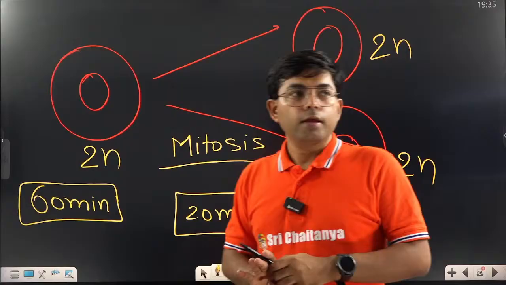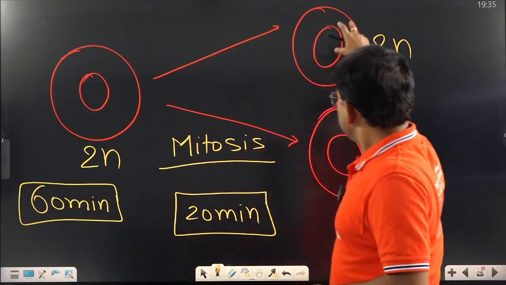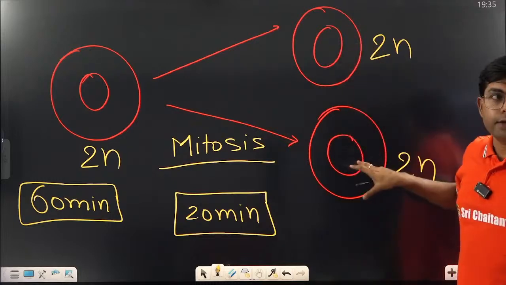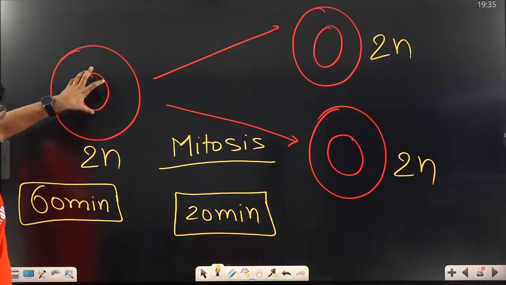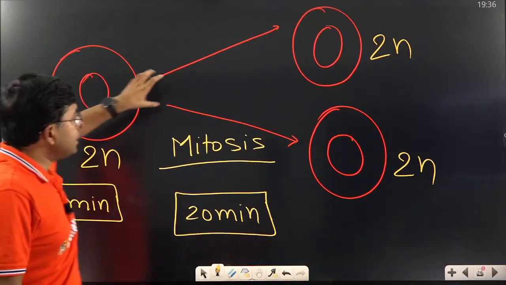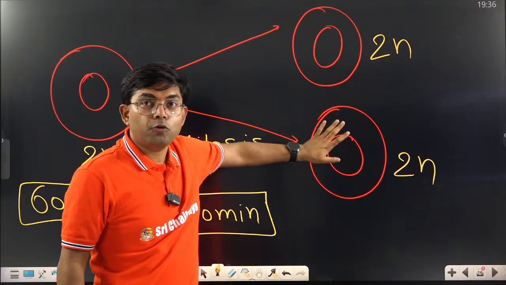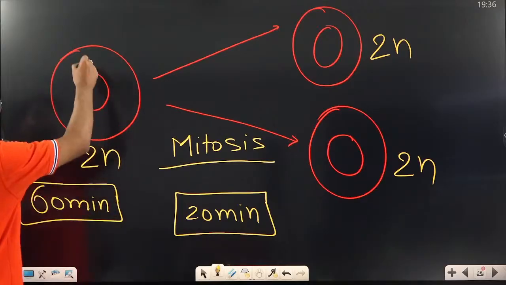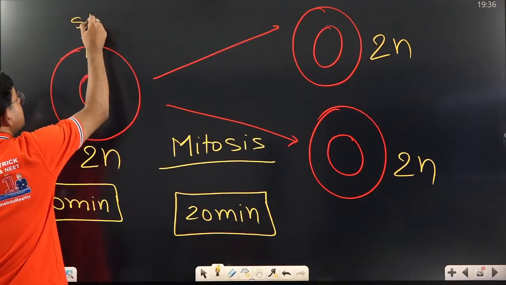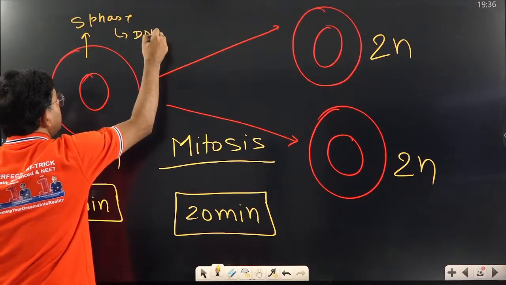Okay, one question is asked: sir, why does the cell have 2n? See, first understand, this is 2n. Now, you are seeing that it is divided into two parts, so it should be n and n. No, why is it 2n, 2n? Because you can remember during S phase, what has happened? DNA replication happened.